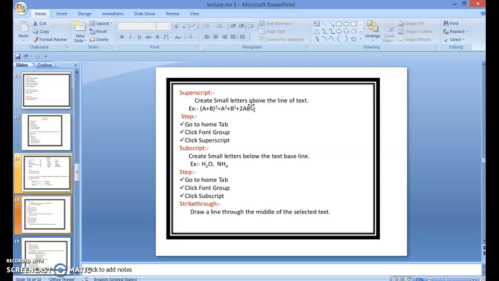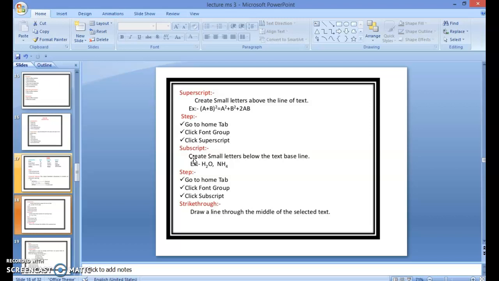Superscript creates small letters above the line of text. Example: A plus B whole square is equal to A square plus B square plus 2AB. This is your superscript. Steps: first of all, go to Home tab, then click Font group, then click Superscript.